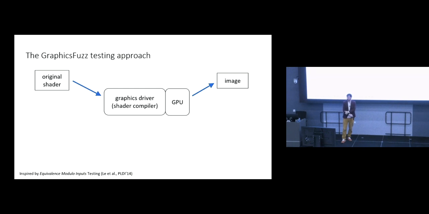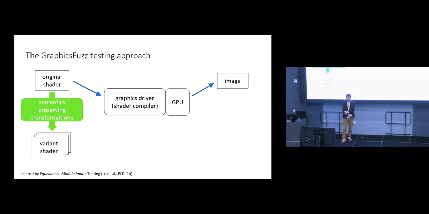So with graphics fuzz, it's an application of metamorphic testing. What we do is we take this original shader and we apply a large number of semantics-preserving transformations to the shader at random. And we do this many times to get a whole stack of equivalent shader programs, where if we run them, we should end up getting the same image rendered. And then we push all of these through the GPU pipeline to get a stack of images out.